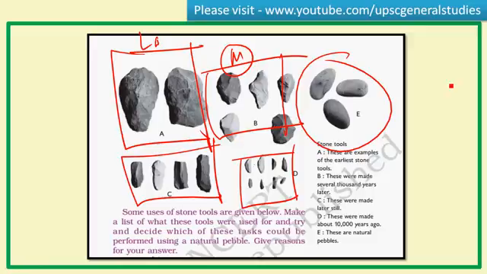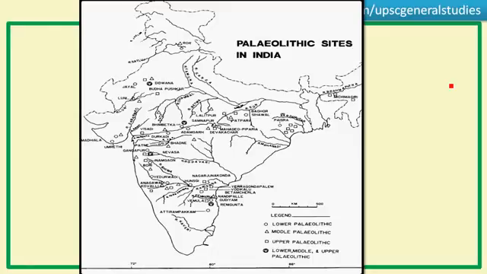Okay, quartz. So these are the stone tools, and these are the sites of Paleolithic age, and you can observe the sites here. The circle mark represents the lower Paleolithic, triangle represents the middle, and square represents the upper Paleolithic period. Okay, if you want, you can pause and look at the sites here in detail.